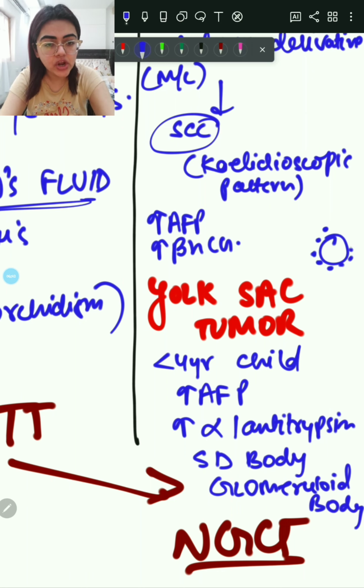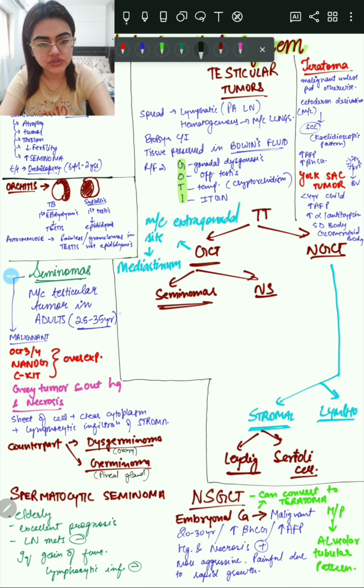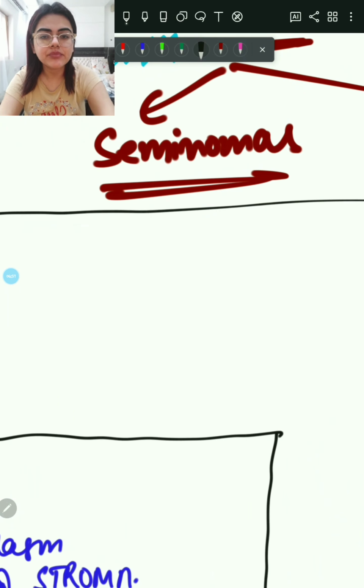These are glomeruloid bodies with a blood vessel in the center, and at the periphery sheets of malignant cells or tumor cells are arranged around the blood vessel. This is the Schiller-Duval body that is seen in yolk sac tumor. Okay? So these are some important points.